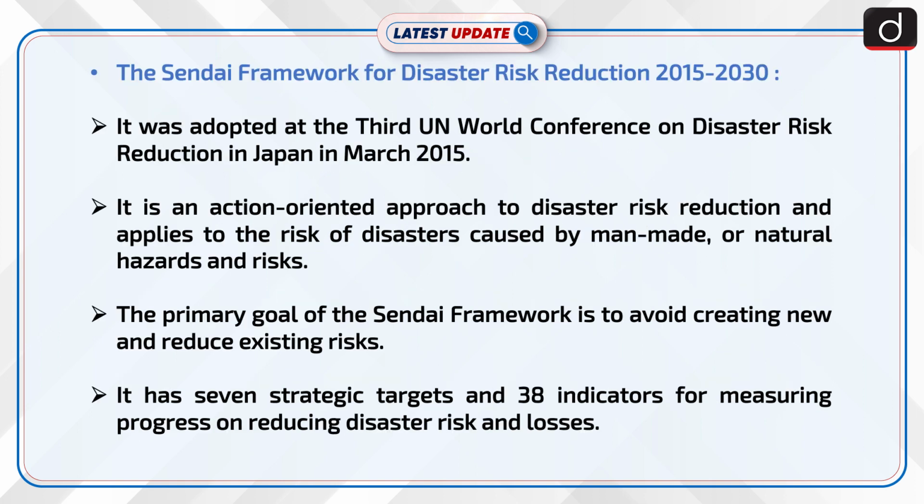Now, information about the Sendai Framework for Disaster Risk Reduction 2015 to 2030. It was adopted at the 3rd UN World Conference on Disaster Risk Reduction in Japan in March 2015. It is an action-oriented approach to disaster risk reduction and applies to the risk of disasters caused by man-made and natural hazards and risks. The primary goal of the Sendai Framework is to avoid creating new and reduce existing risks. It has 7 strategic targets and 38 indicators for measuring progress on reducing disaster risk and losses.